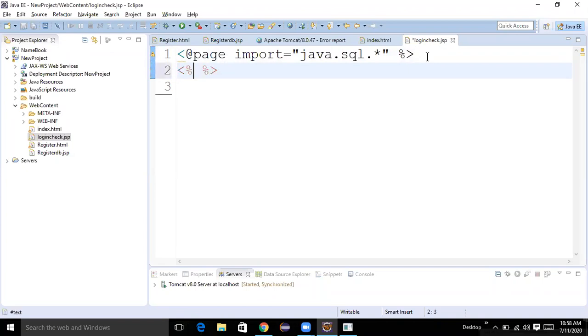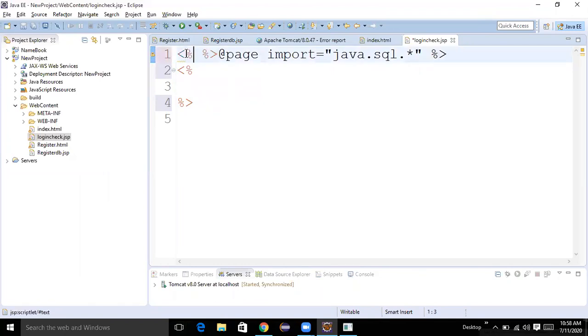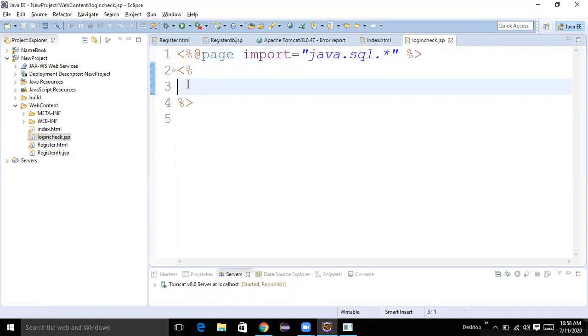I'm going to take a scriptlet tag. Inside the scriptlet tag, sir, even before the page directive, sir, percentage. Here what we need to take, those two values we need to retrieve.